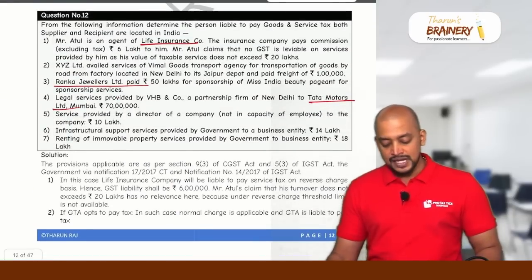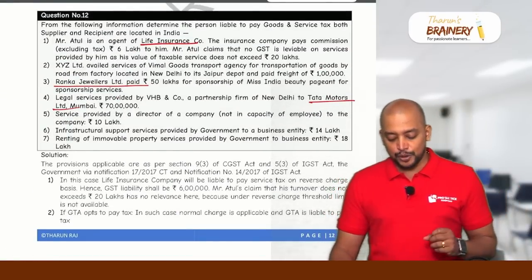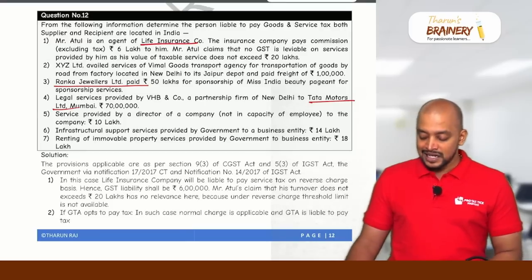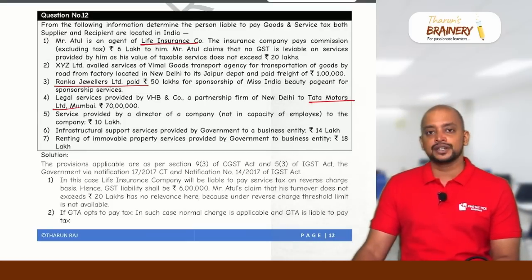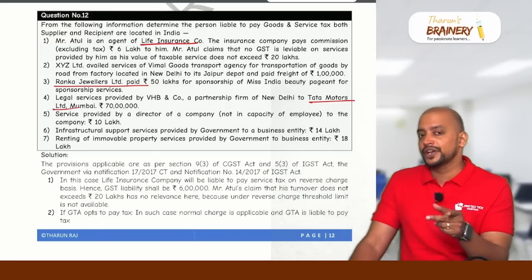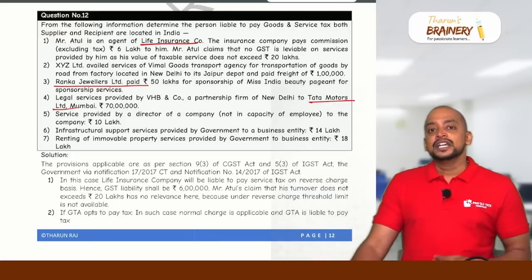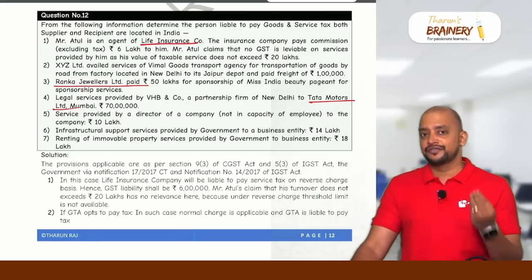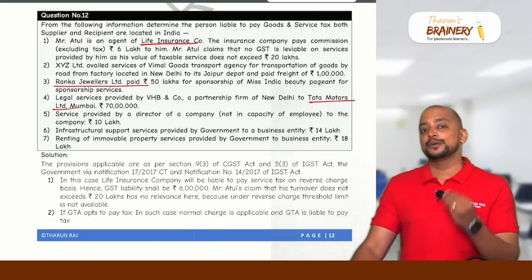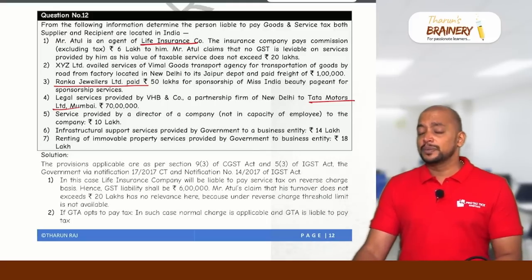Then number 5, service provided by a director of a company not in the capacity of employee to the company, 10 lakhs. So director providing services to a company will be coming under RCM. So he is not an employee. What if director is an employee? When director is employee, then it will not be coming under taxability first of all, because if director is an employee, that will be excluded from supply. Services provided by employee to employer in the course of employment is excluded from supply. Otherwise, it will be covered under supply.